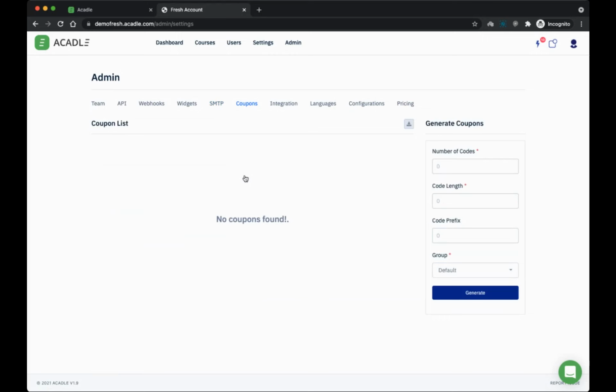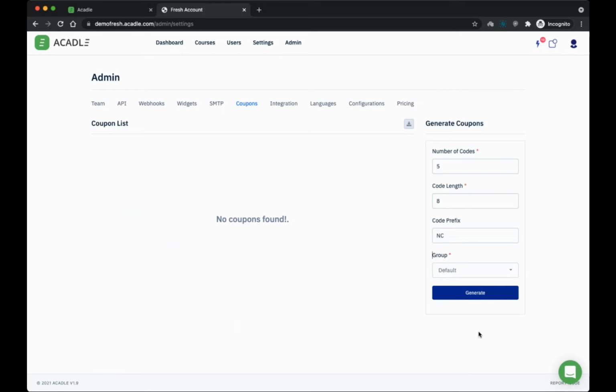Coupon is another interesting feature. Let's say that if you want to generate coupons, we do have a coupon generator here. So I can say that I want to generate 5 codes with a length of 8, and code prefix NC. And I can say that this particular coupon should get assigned to this particular group, so that if anyone is redeeming this coupon, they will get automatically assigned to this particular group.